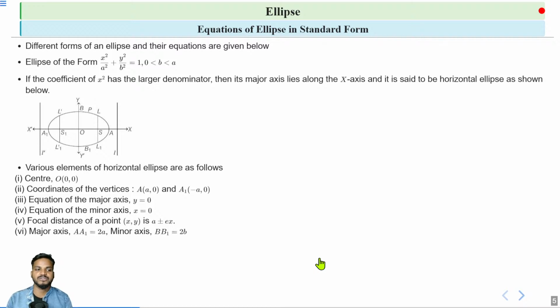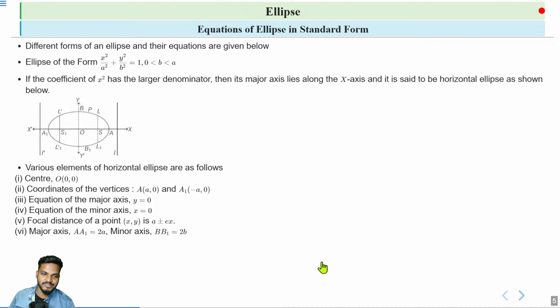Next is major axis. As the major axis is the x-axis, the length of this major axis AA1 is 2a. As we know the vertices, that is (a, 0) and (minus a, 0), we can also find this distance by the distance formula. So AA1 is 2a, and the length of the minor axis, that is BB1, is 2b. The coordinate of B is (0, b), and the coordinate of B1 is (0, minus b).